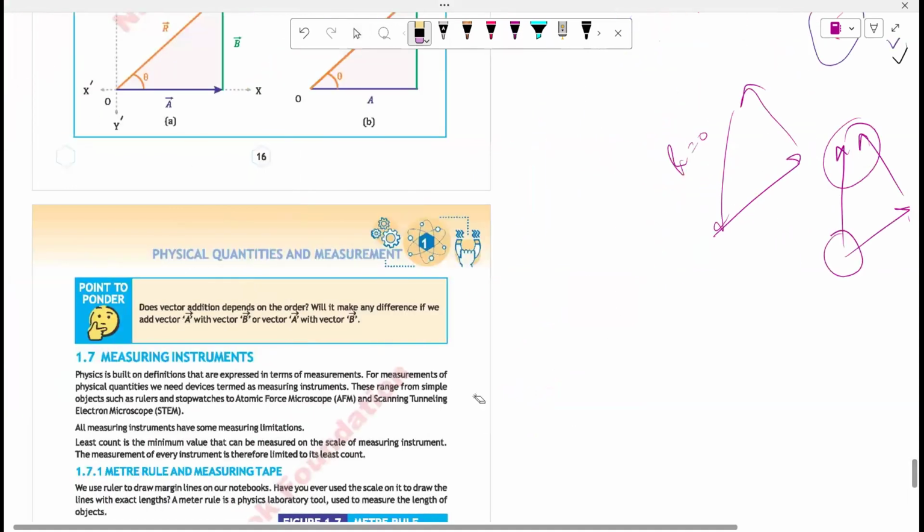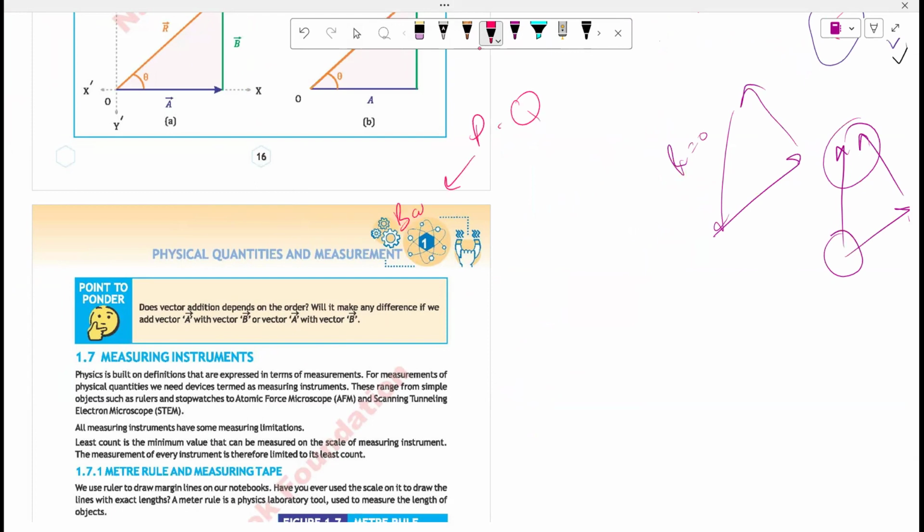So far we have studied the definition of physics, what matter and energy are, the branches of physics. Then we came to physical quantities. We have two divisions of physical quantities. I'll write: in physical quantities we have base and derived quantities, and in physical quantities we also have scalar and vector.